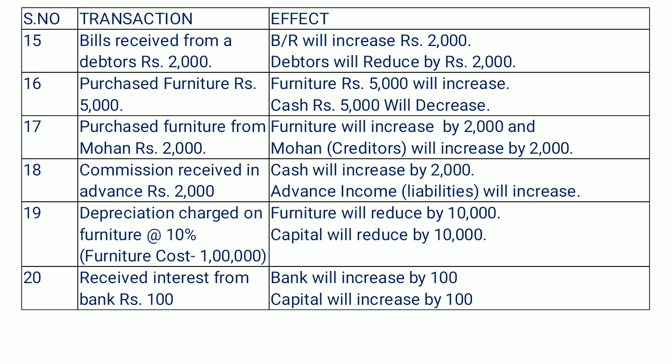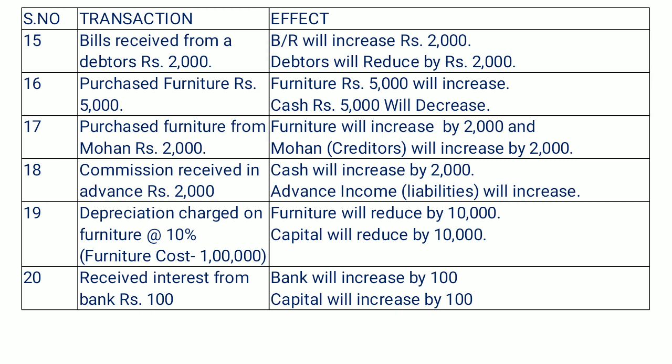So debtors will reduce by 2,000, and at the same time we have to increase bills receivable by 2,000. Transaction number 16, purchased furniture rupees 5,000. Buying of furniture is not a regular transaction. In this transaction furniture will be considered as an asset. So here we have purchased an asset.